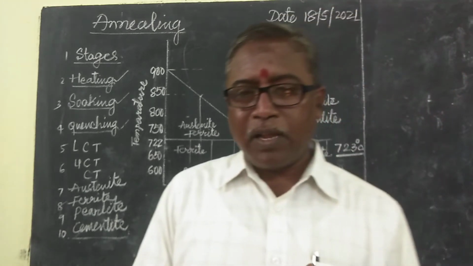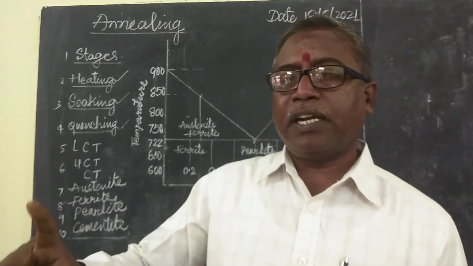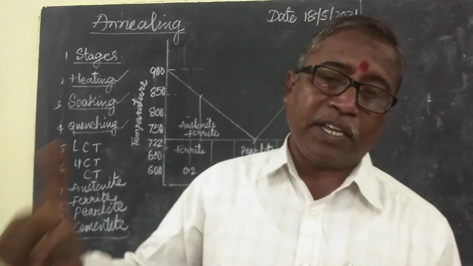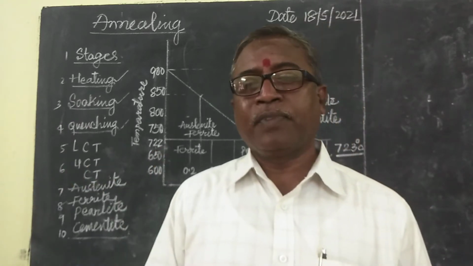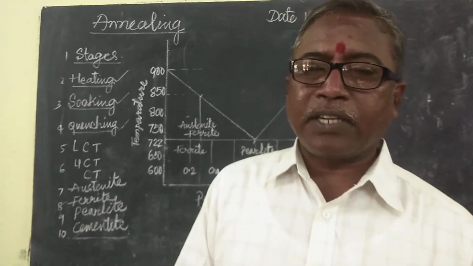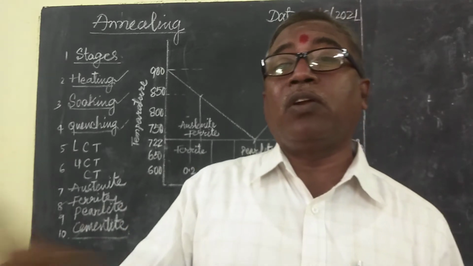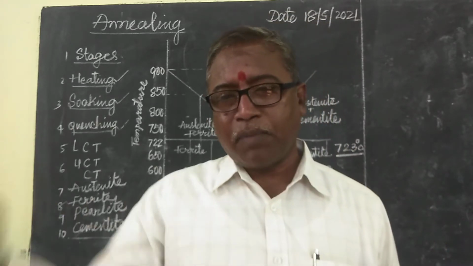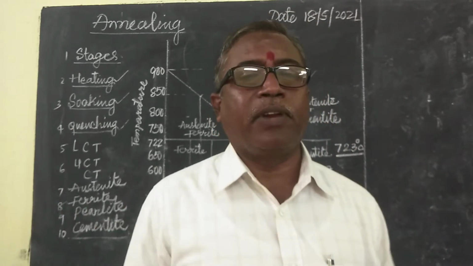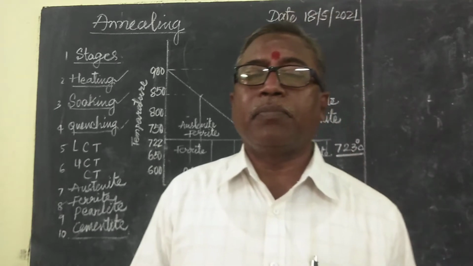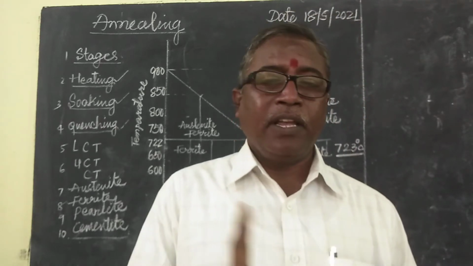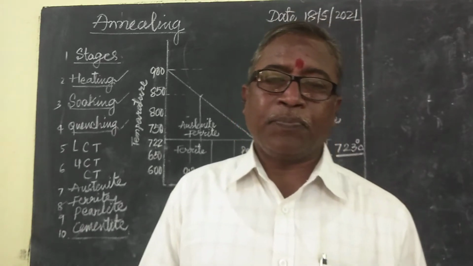Hypoeutectoid is 30 degrees to 50 degrees above the upper critical temperature. Hypereutectoid is 30 degrees to 50 degrees above the lower critical temperature. One is the upper critical temperature and another one is the lower critical temperature.